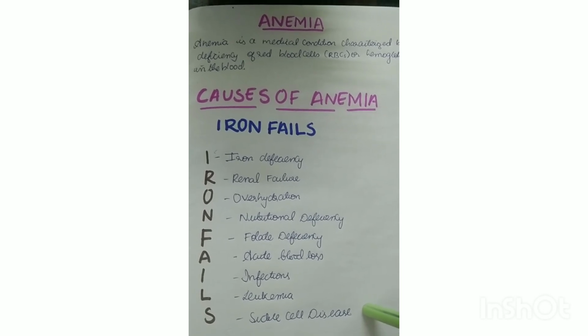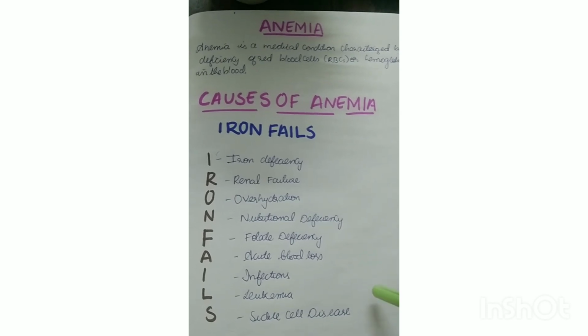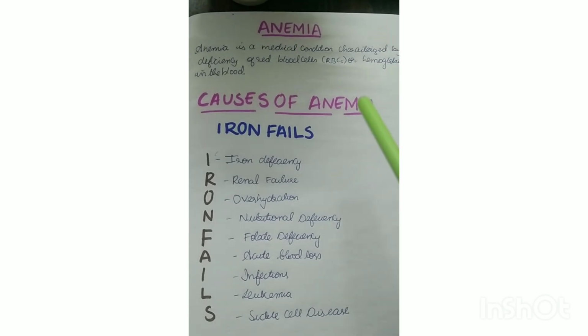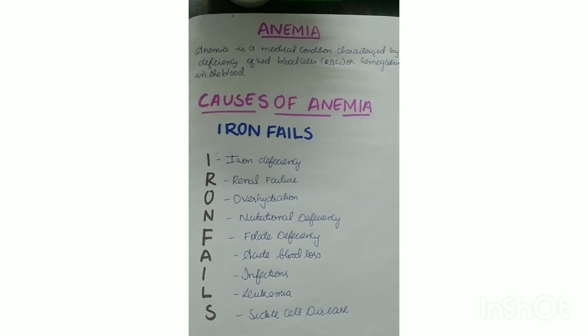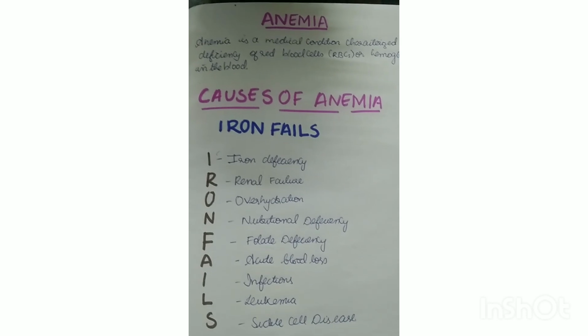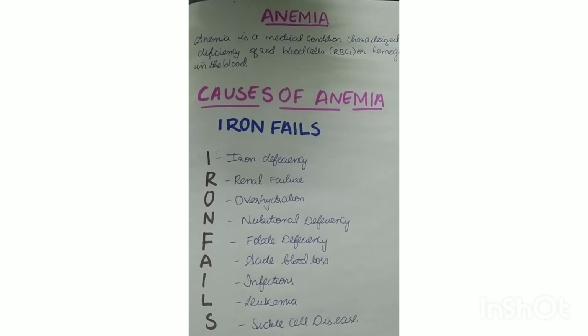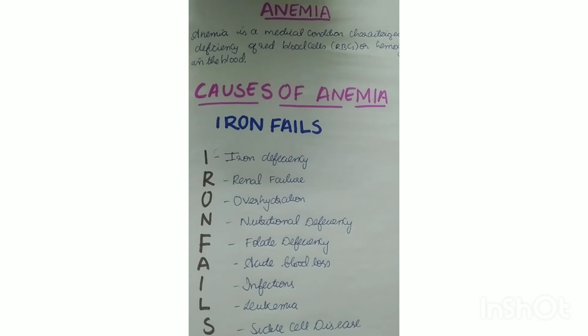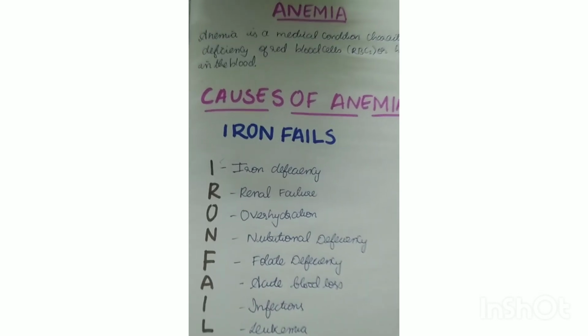So let's quickly know how each of these factors is responsible for causing anemia. Coming to iron deficiency, anemia occurs when the body does not have enough iron to produce hemoglobin, which is an important component of RBC. So this results in fewer red blood cells, which means organs and tissues do not get enough oxygen.